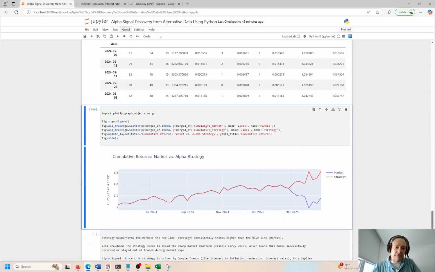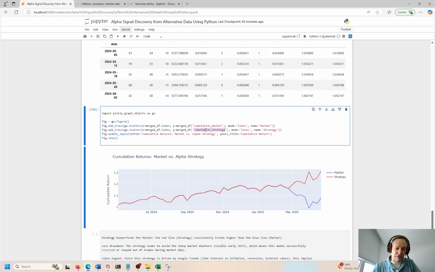So I'm looking at cumulative market and cumulative strategy, okay? And we can see the market is in blue and the strategy is in red. So this cumulative strategy, cumulative market scenario actually is outperforming the market, and it's pretty significant over here, right? So we are getting cumulative returns. Looks like we're going back in time about 30 days. I think that's what this is.